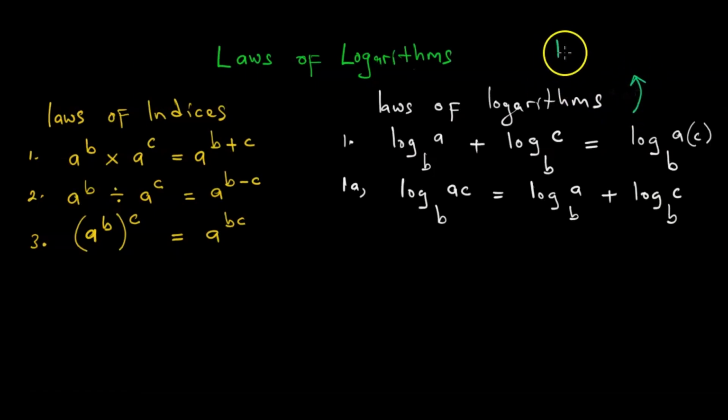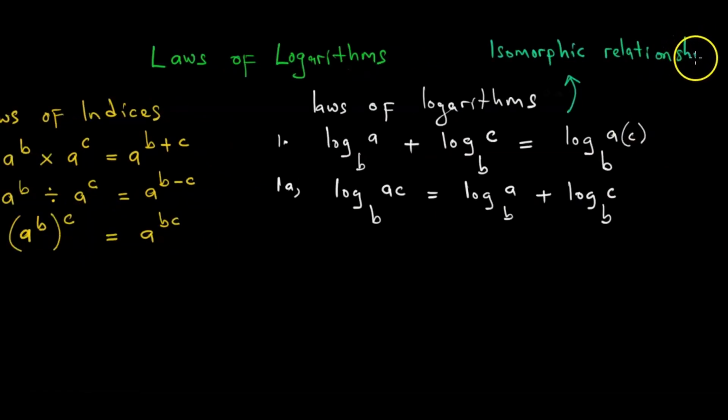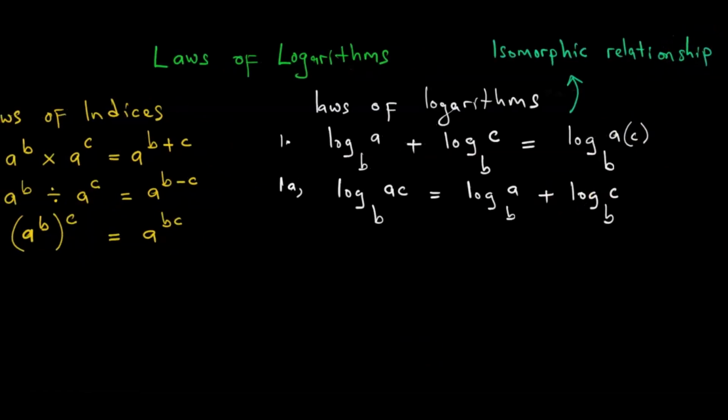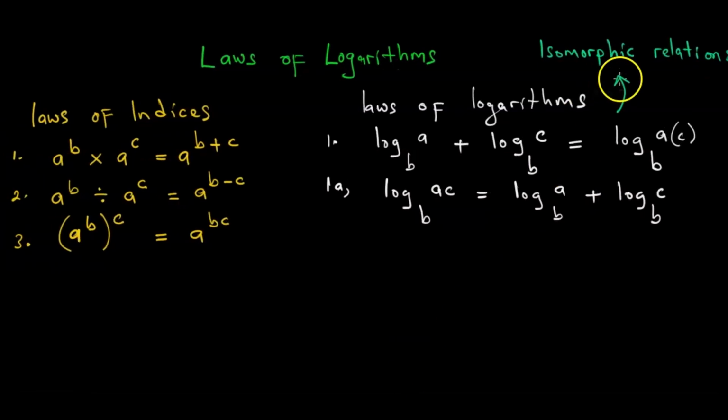So let me write it here. It's called an isomorphic relationship. So as we already know, kana makaita the subject geography, you have to know that the prefix iso, it actually means 1. And saka tine ma isobars, for example.